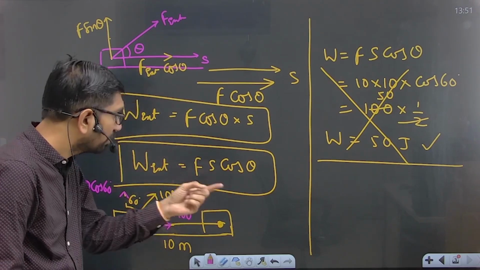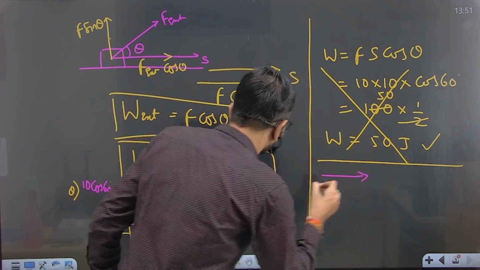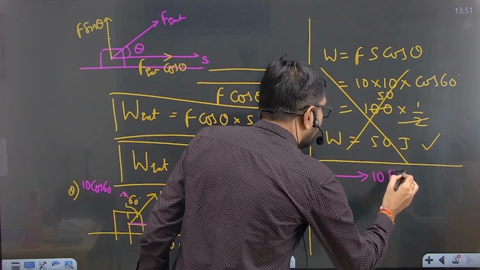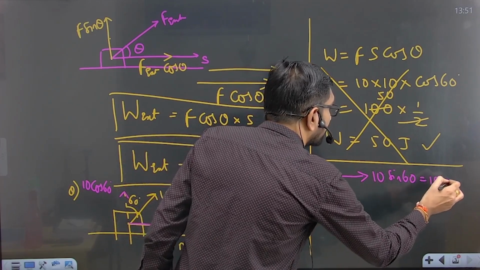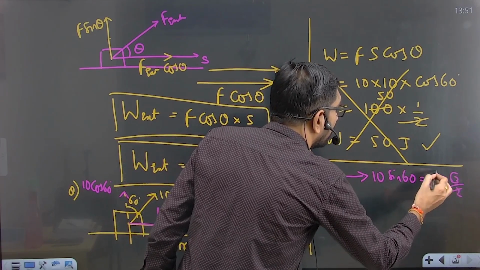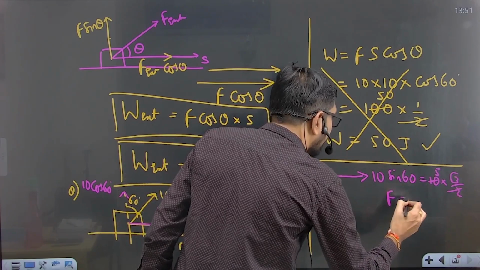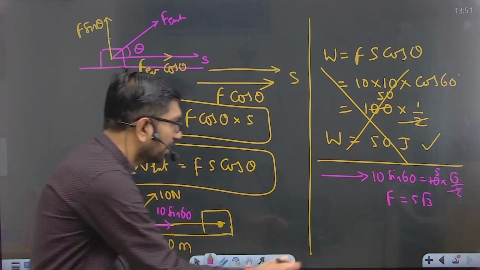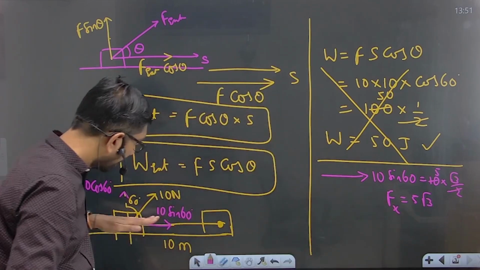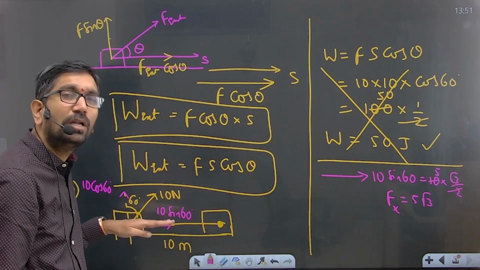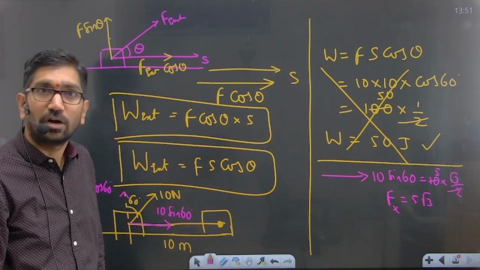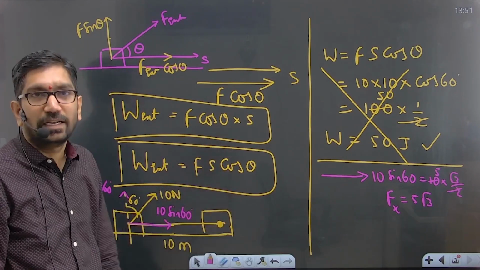The force in this direction is 10 sin 60 degrees. Sin 60 is root 3 by 2, so 2 fives are, finally the force you got is 5 root 3 along the x-axis. Is it clear? Right.